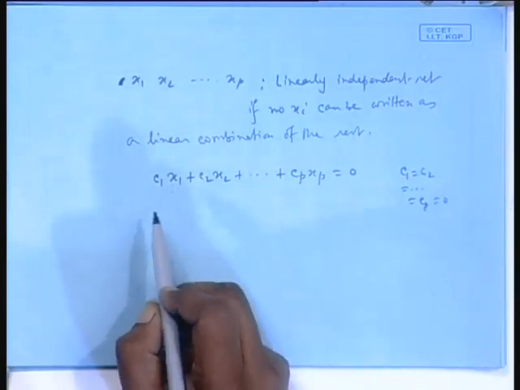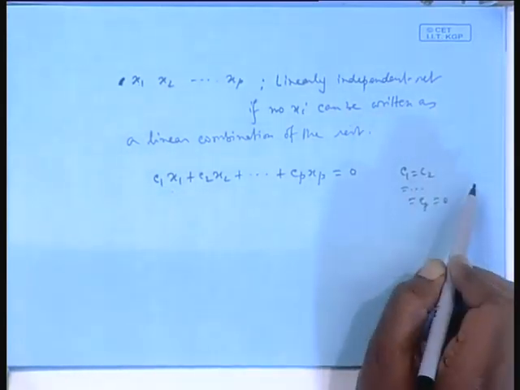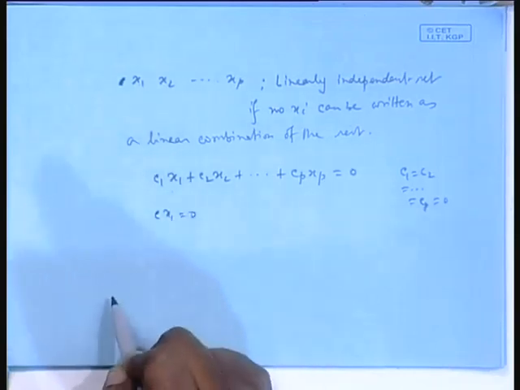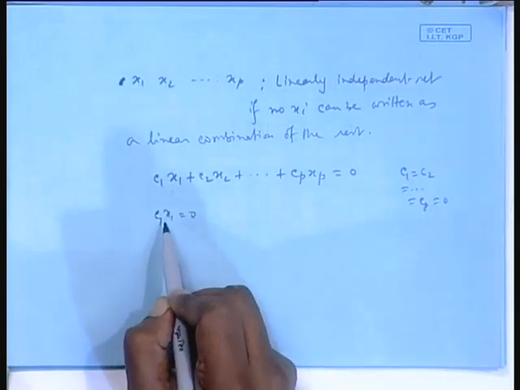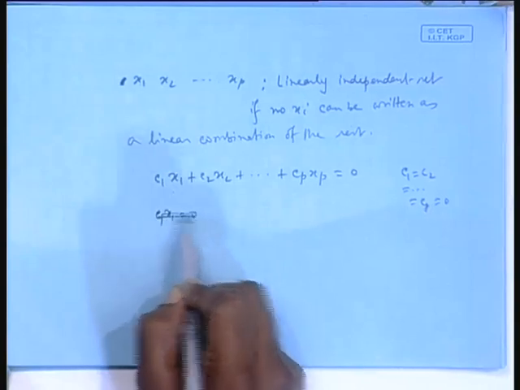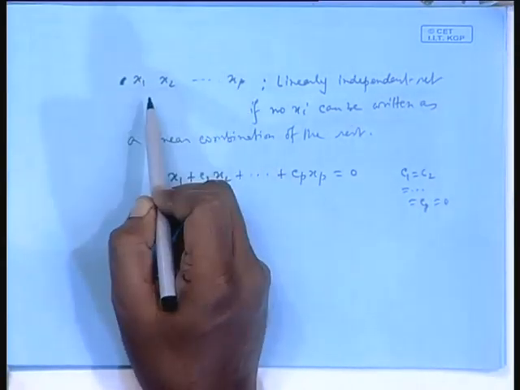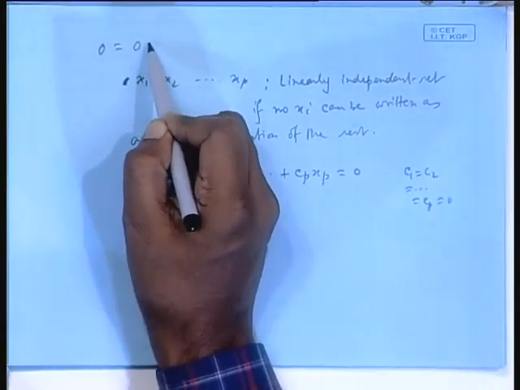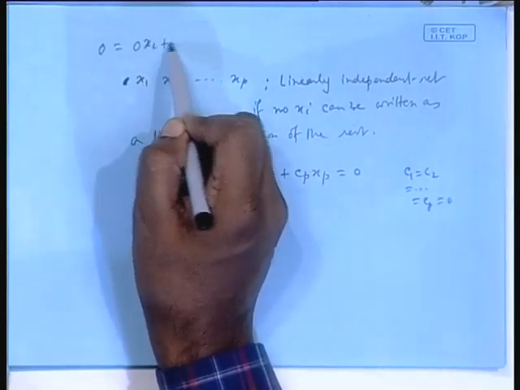Suppose just one of them is non-zero and the others are 0, say C1 non-zero. Then C1 x1 is the 0 vector, the 0 random variable, but C1 is non-zero, so x1 must be the 0 random variable. But if you have a 0 random variable in a set, the set becomes linearly dependent, because any 0 random variable is a linear combination of any set of variables. So, 0 x1 plus 0 x2, like that.